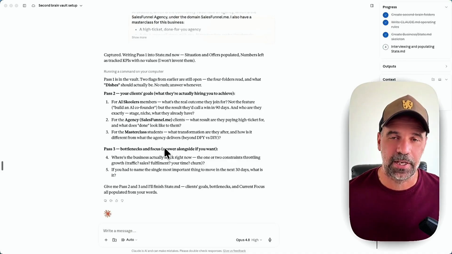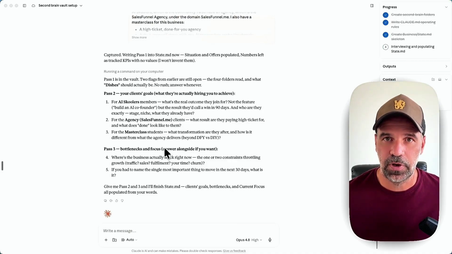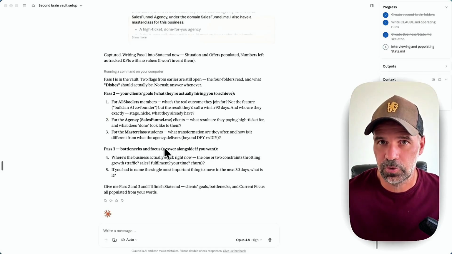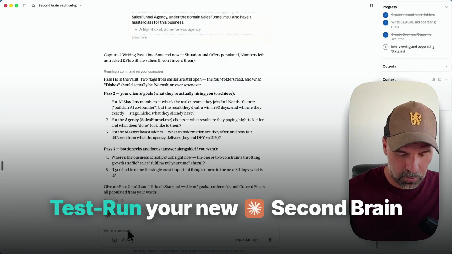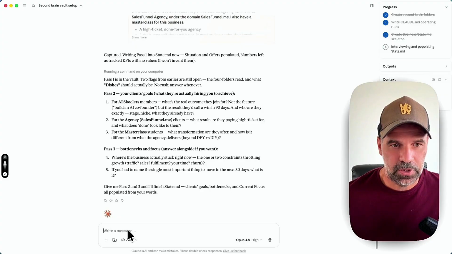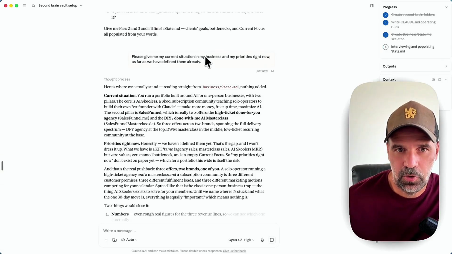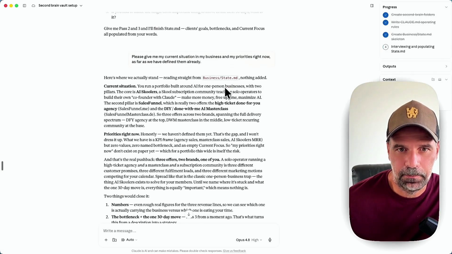So maybe you want to adapt this kind of strategy and use your co-founder Claude with your vault in order to make good decisions in your business. Hopefully you will. So now let's test it. So please give me my current situation in my business and my priorities right now as far as we have defined them already. So as you can see, it already read the state, and obviously for this demo, there's not much in there, but he already knows the current situation. You run a portfolio built around AI for one-person businesses with 2 pillars, the course AI Skoolers, and then there's the sales funnel business, and so on.